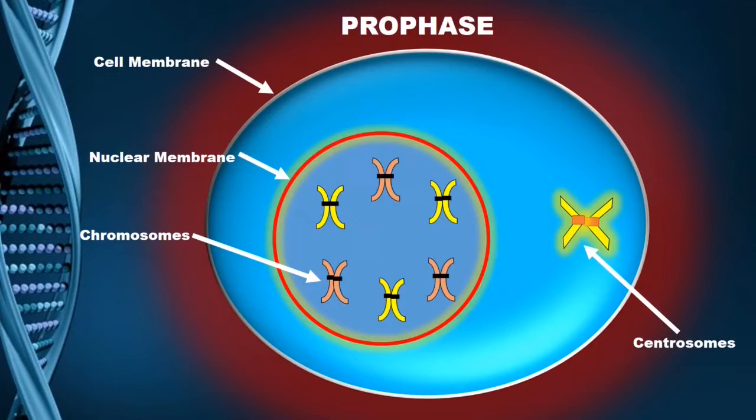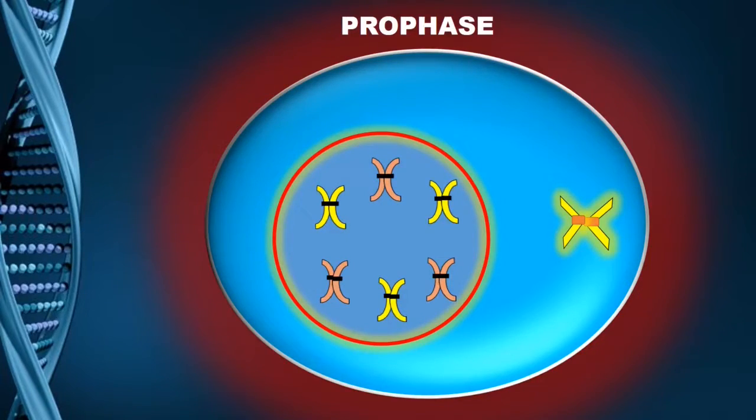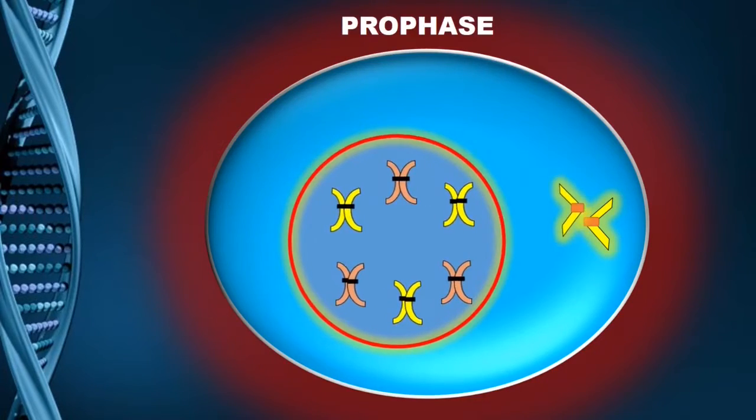Now here in this picture you can see there is a cell. Inside the nucleus there are some chromosomes present, maybe 3 from mother and 3 from father. Also there is a structure present outside the nucleus, which is the centrosome.